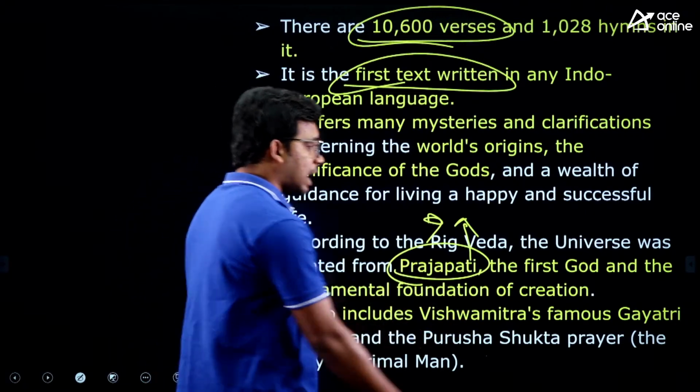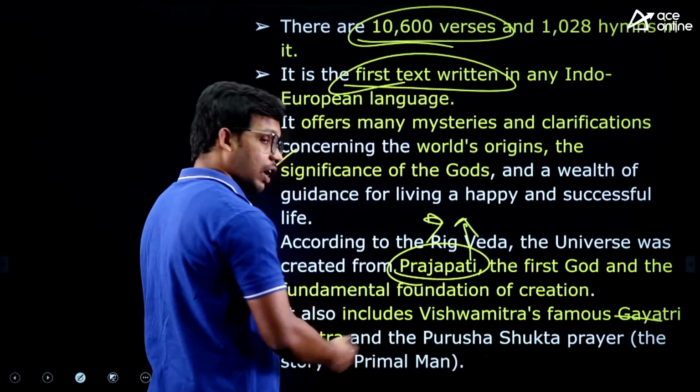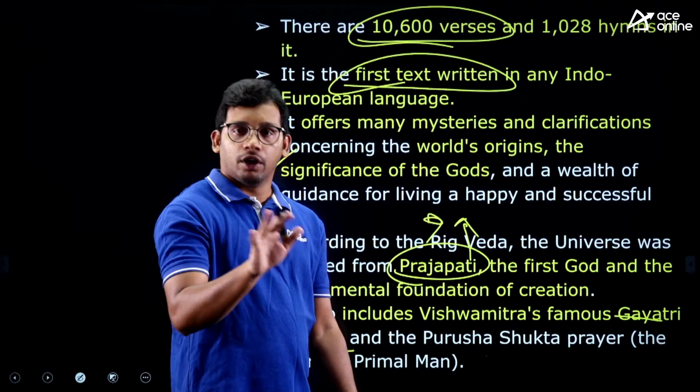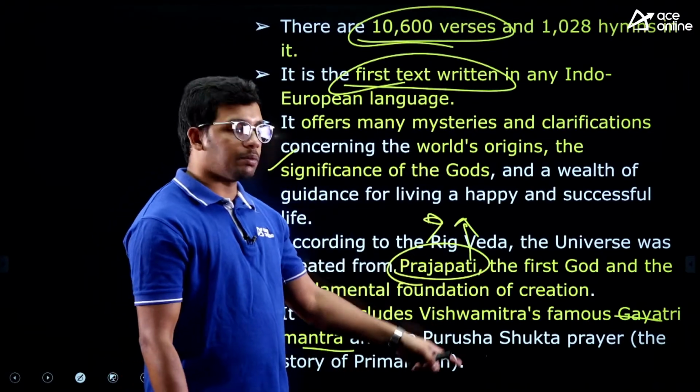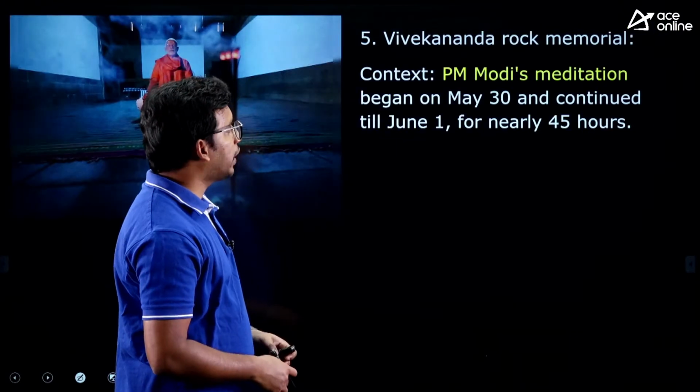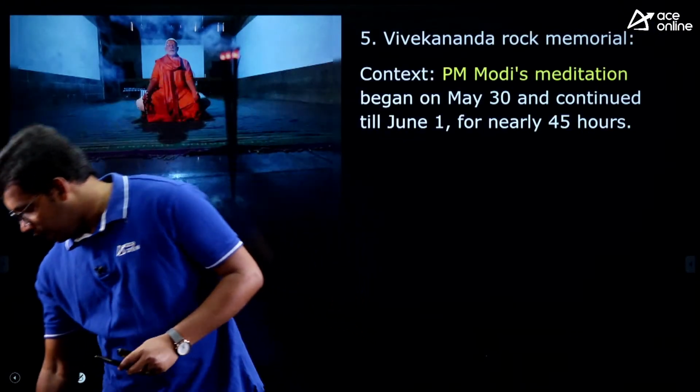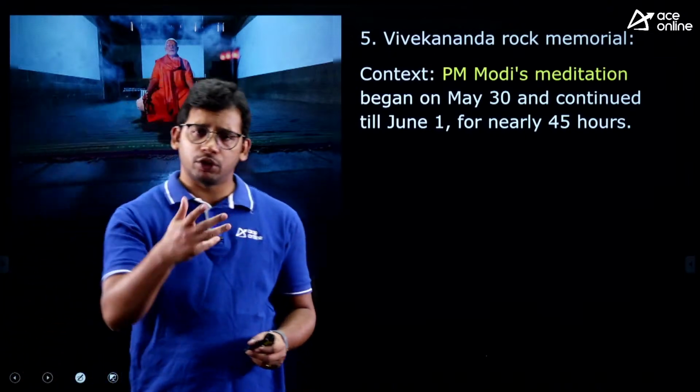Also, Rigveda has the Gayatri mantra as well. Gayatri mantra is one of the most popular. When you wake early in the morning in the rural villages, you will hear this, right? So the Gayatri mantra is also from Rigveda. Fine. So that is a factual article. I hope that is clear, and you need to remember the facts.